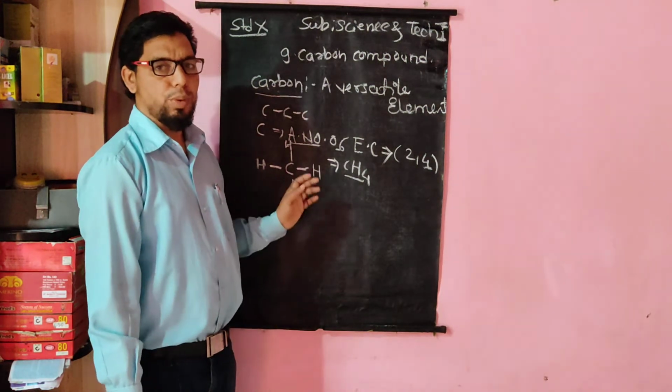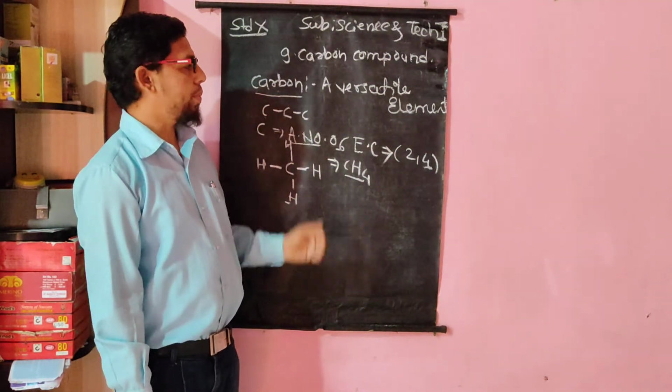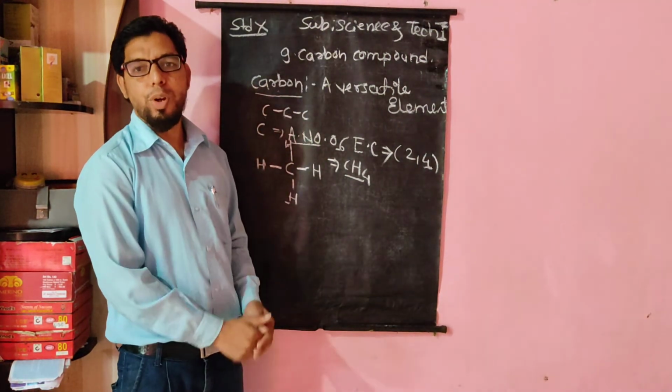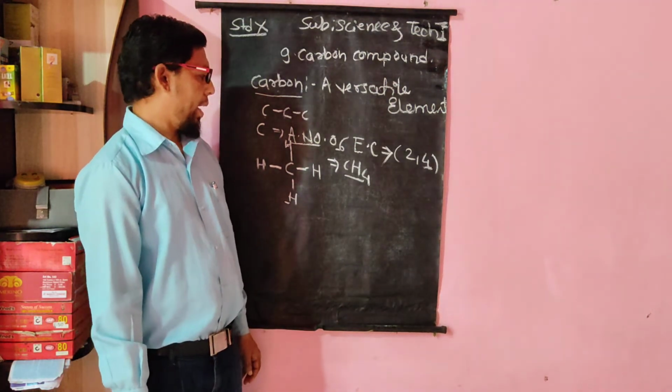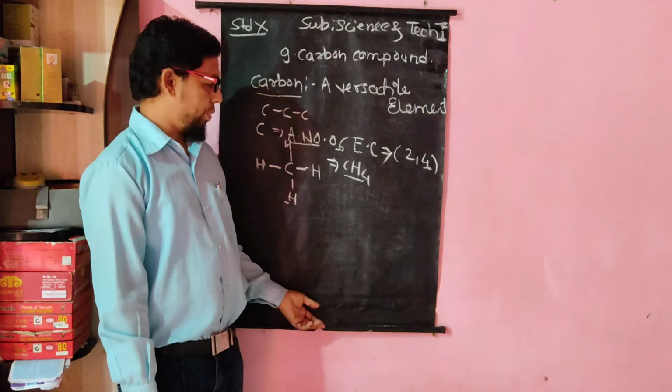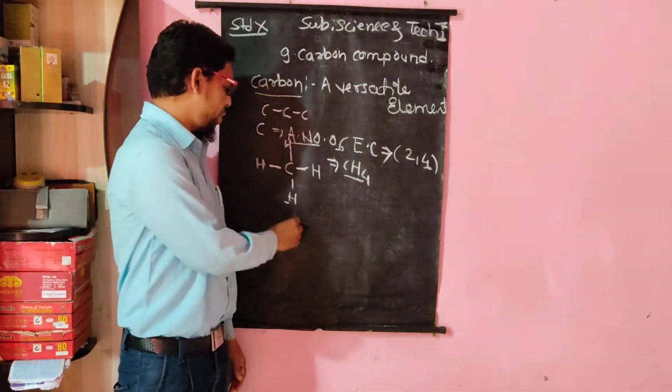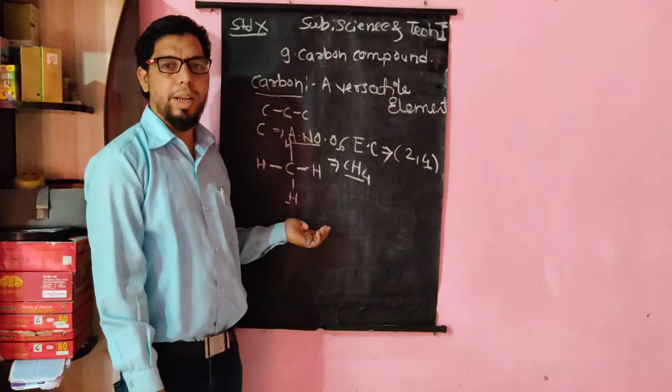In this way, today we saw carbon, a versatile element. We saw many properties of carbon here, and it is very good for your study of organic chemistry.